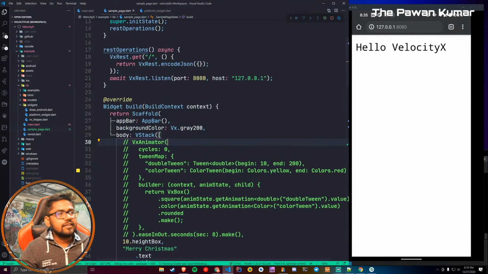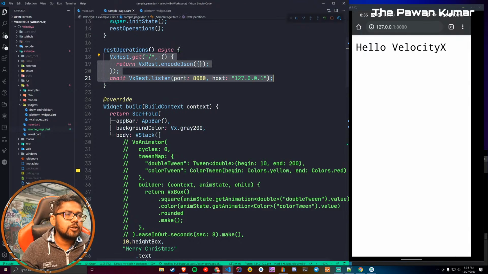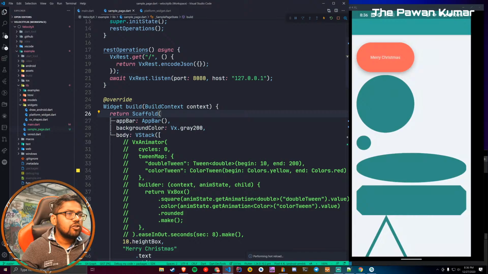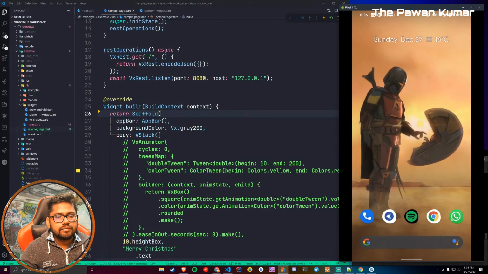So yeah, this is very simple, guys. You can just do it in 2 lines of code. And if you want to replace get with post, you have post as well. You can use put as well, all those things. Now we will go back to the browser.